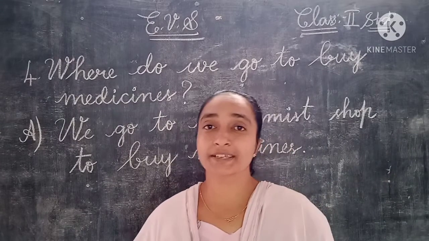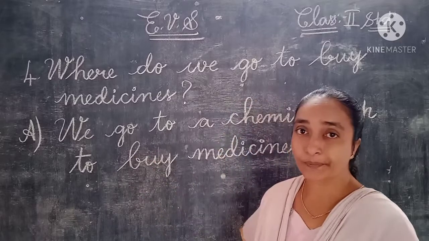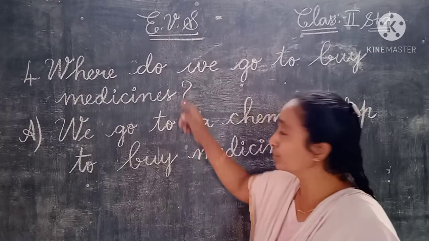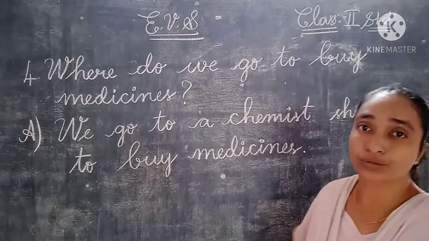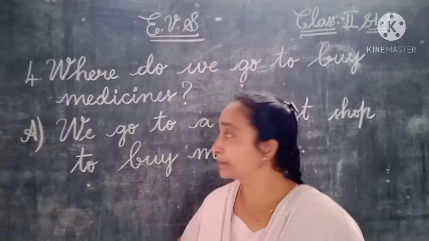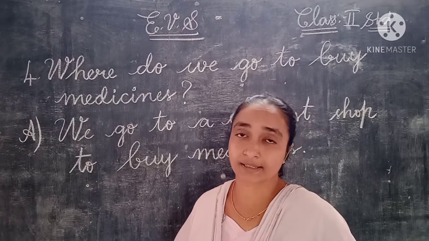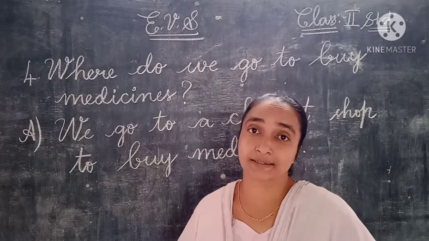So children, let us see the 4th question. What is the 4th question? Here it is. Where do we go to buy medicines? So where do we go to buy the medicines?